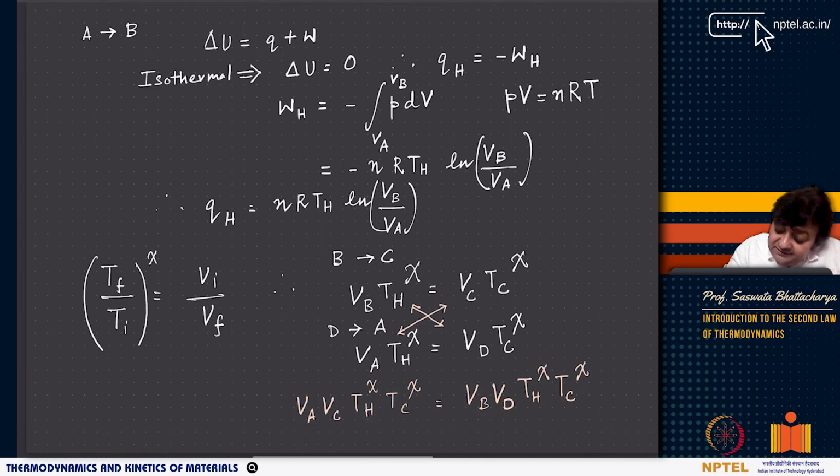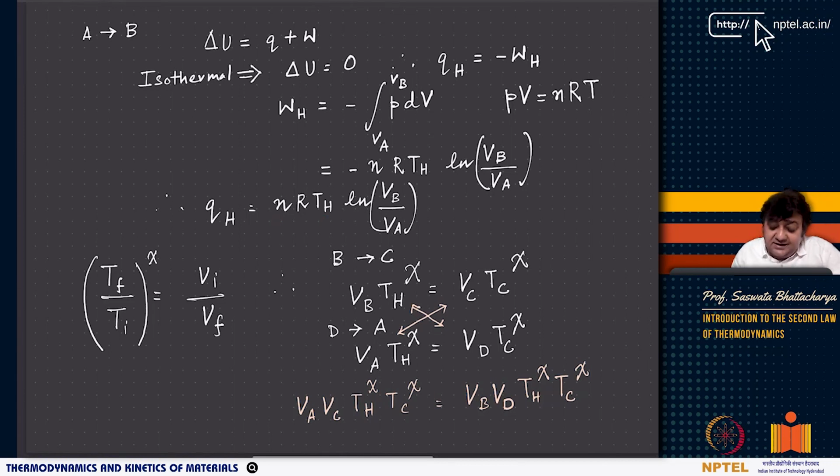Now, as you can see, if I use PV equals nRT, this is something that I have been doing for quite some time, and we are putting TH. TH is your isothermal temperature, so it becomes minus nRTH ln VB by VA. Okay, therefore QH is minus WH, which is nRTH ln VB by VA.